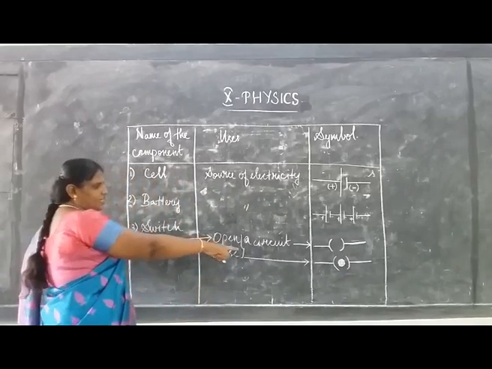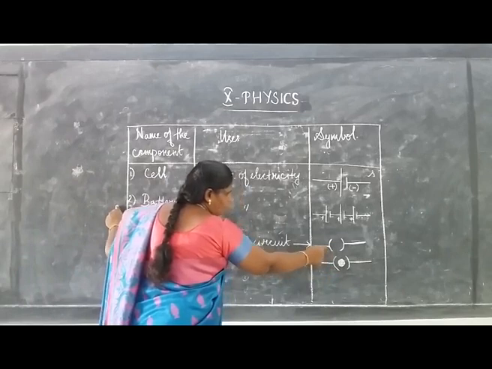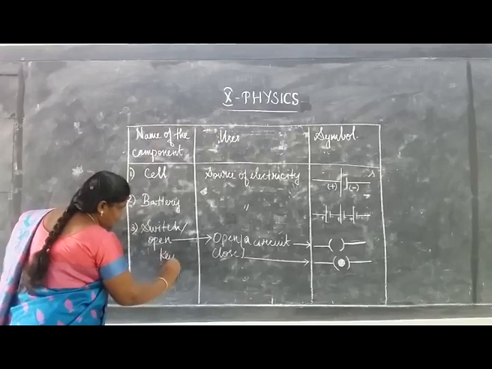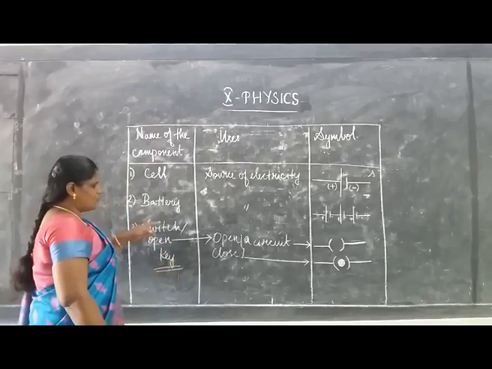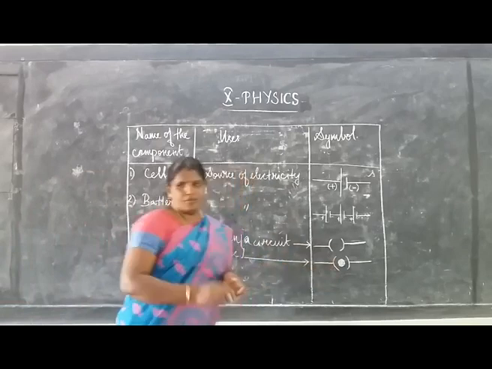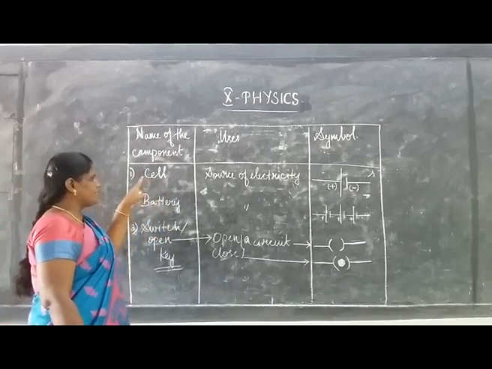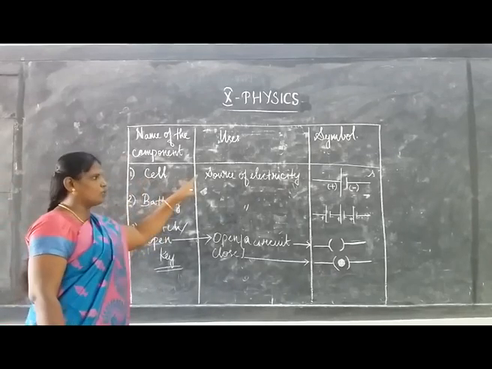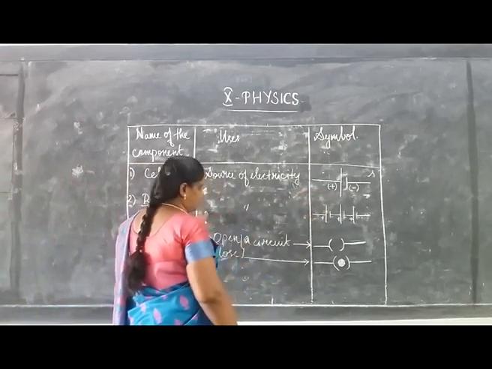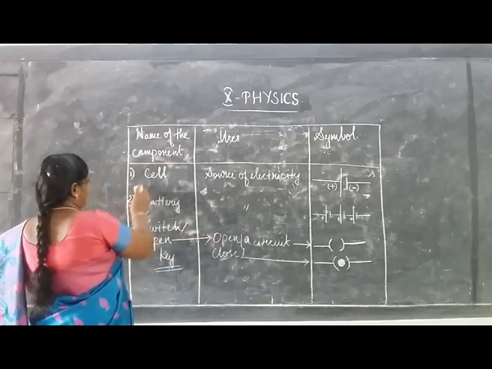This represents the position of the switch. This is closed and this is open. We can say switch or key. The component switch or key is represented by this symbol. A cell and a battery are sources of electricity, and these are the symbols for drawing the electric circuit, along with an open switch and a closed switch.